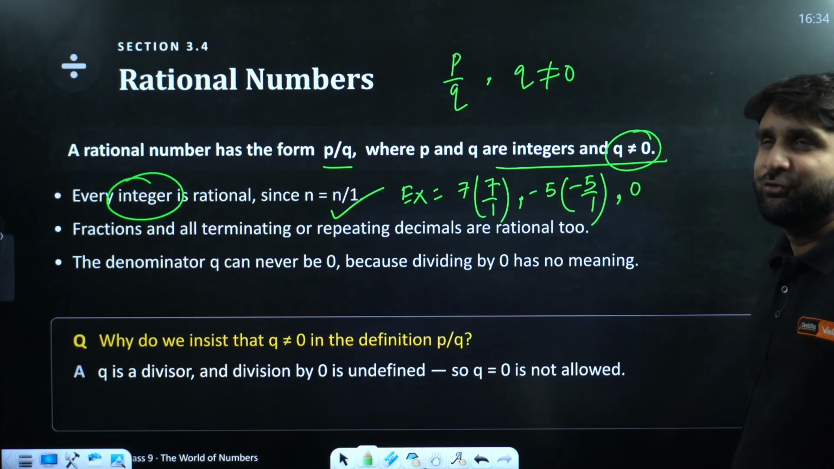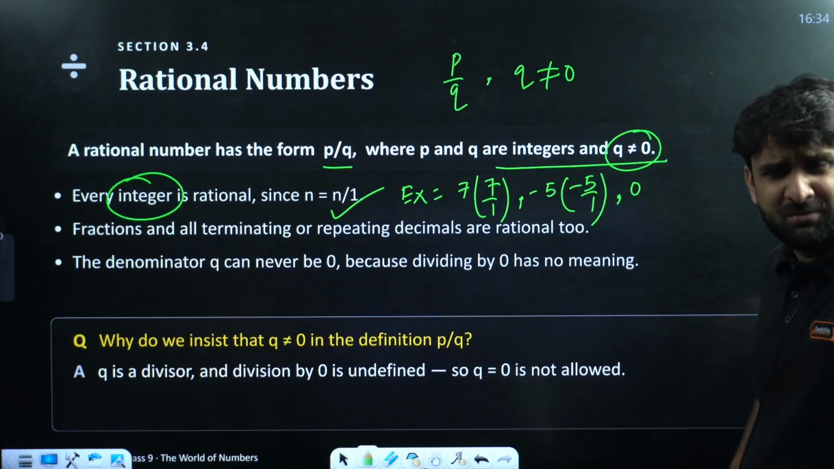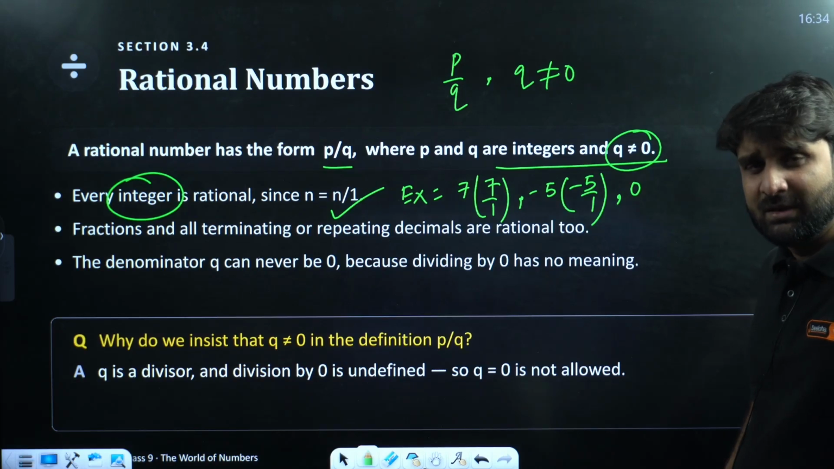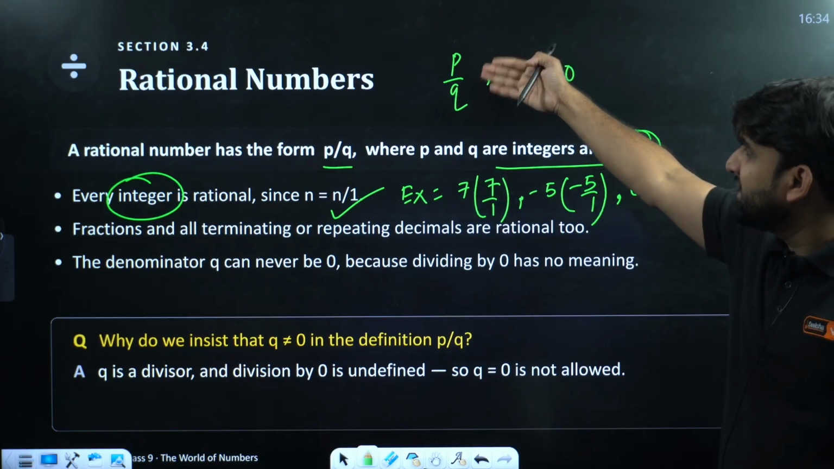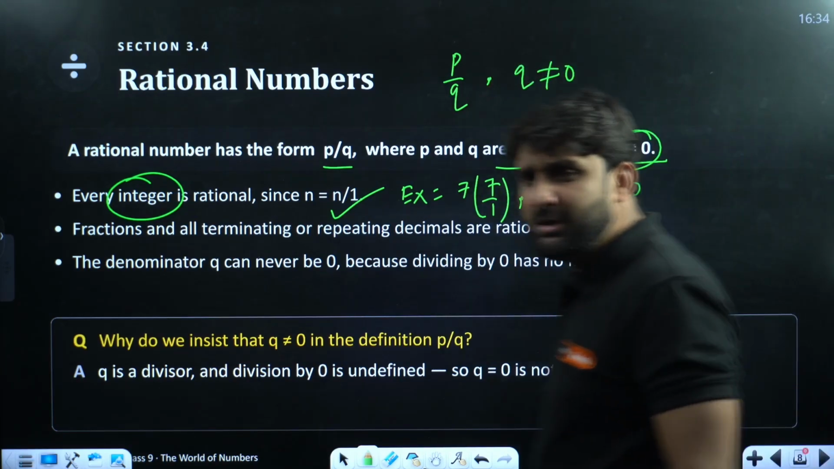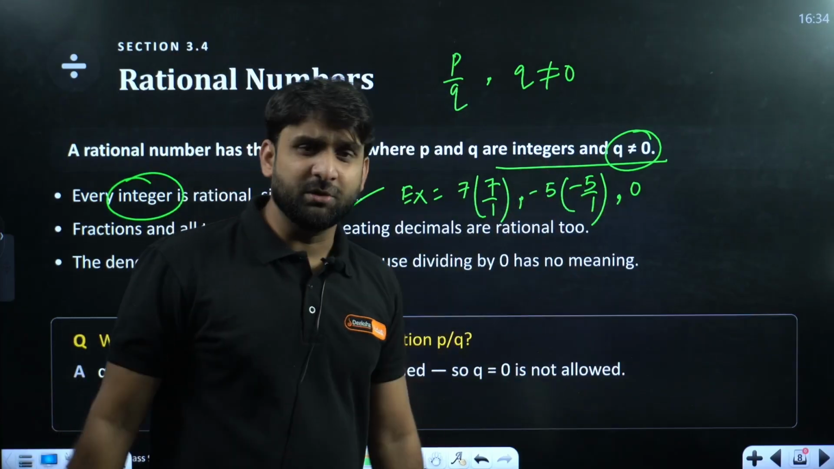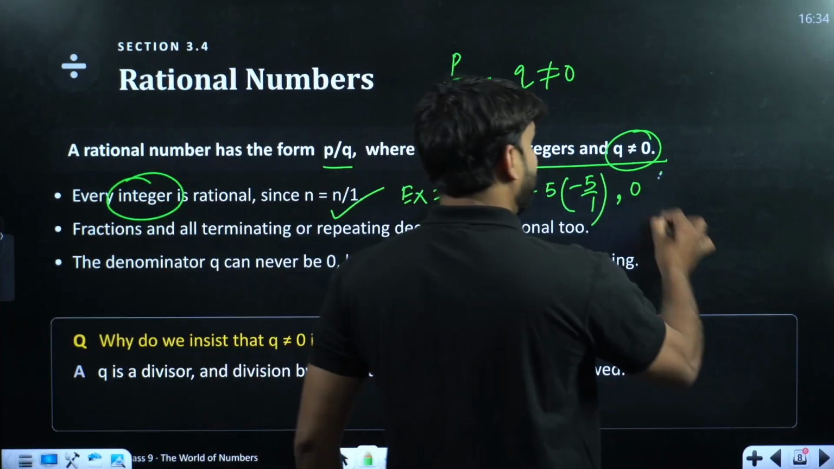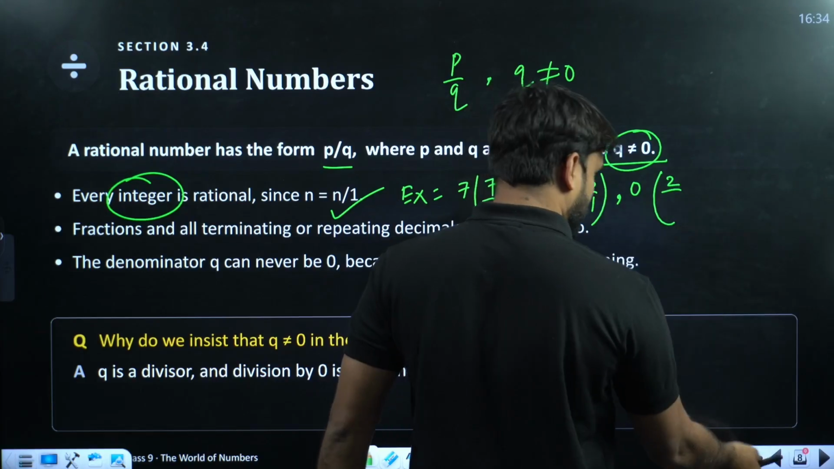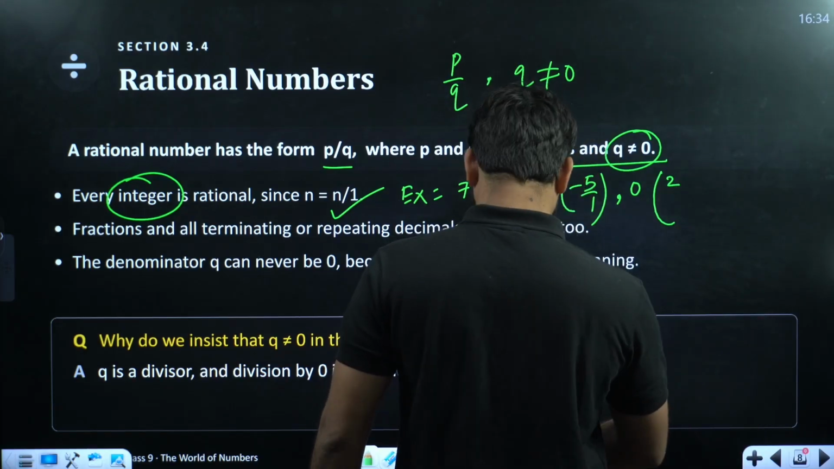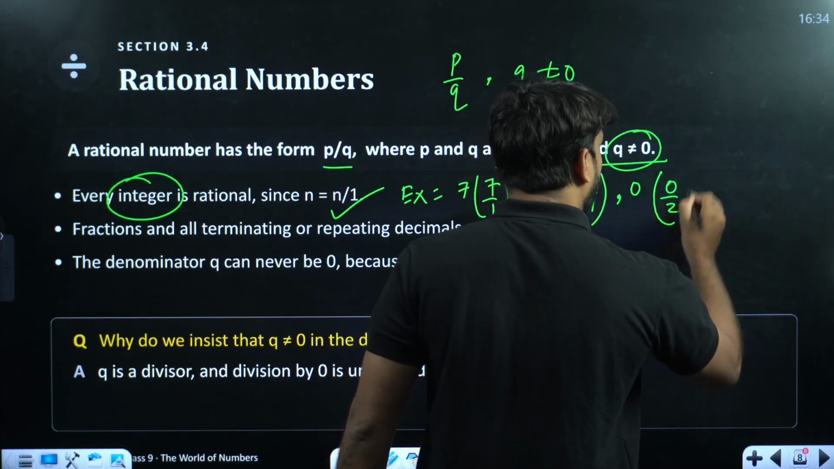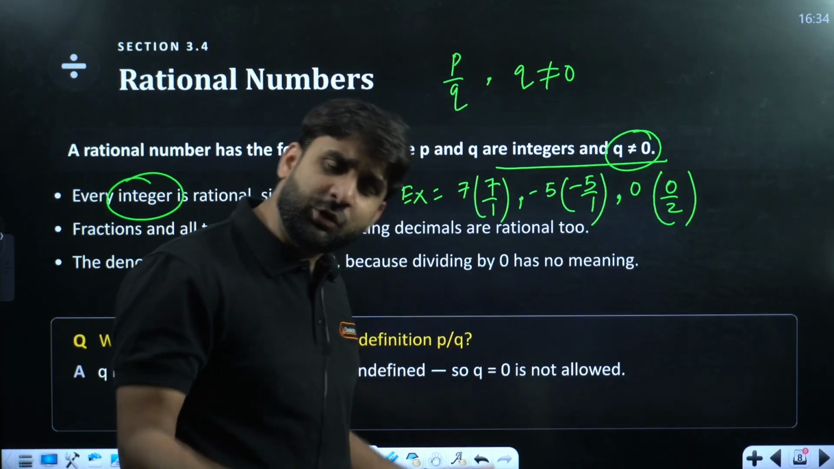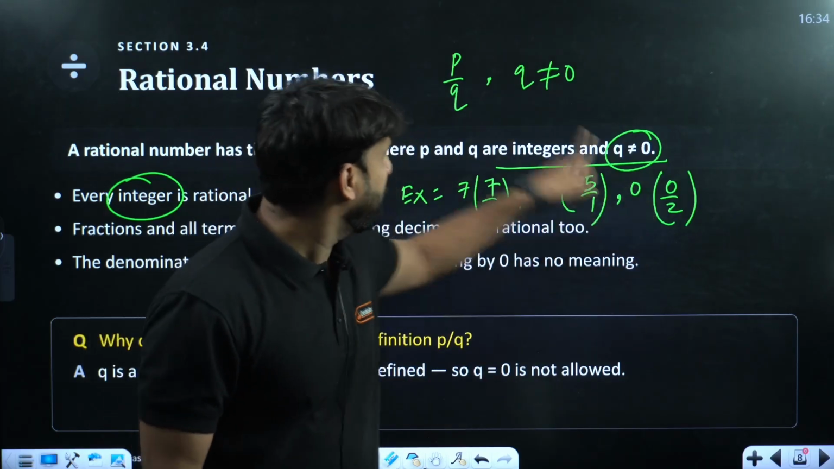So my dear champion, if I ask you whether 0 is a rational number or not, you might get confused. Oh my God, sir, 0 is a rational number? How is it possible? The condition for a rational number is that it should be written in the form of P by Q. How can we represent 0 in the form of P by Q? Yes, we can represent 0 as well. Listen, if I write 0 by 2, what does it mean? 0 by 2 is equivalent to 0, and this is the format of P by Q.